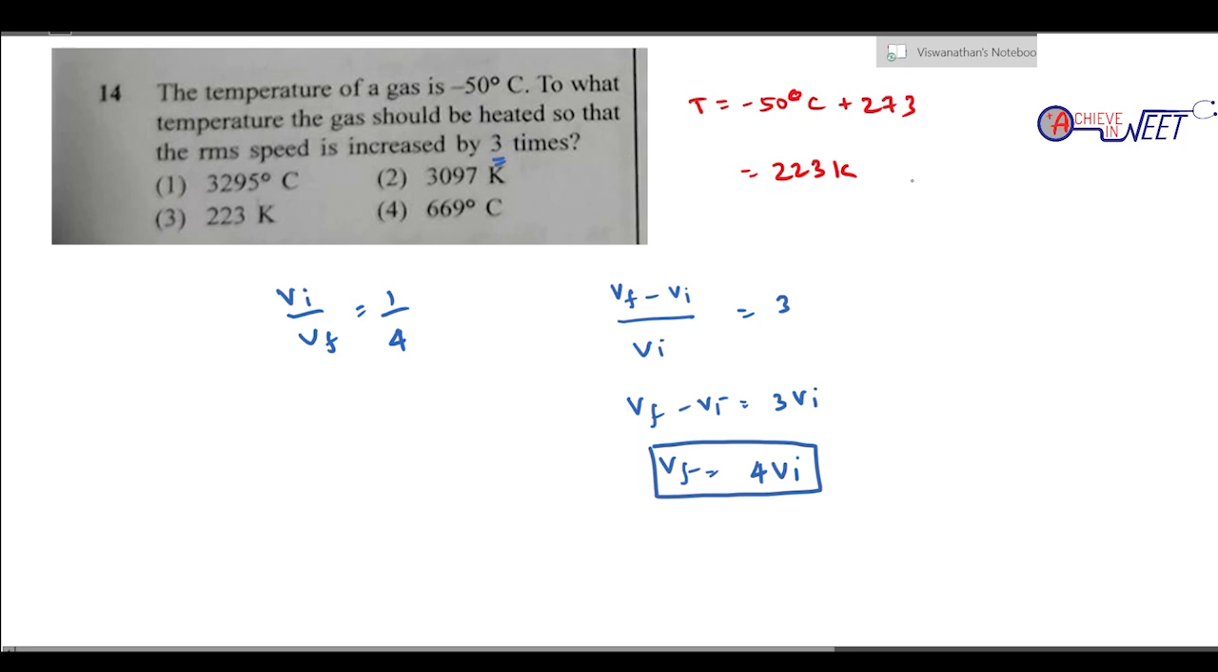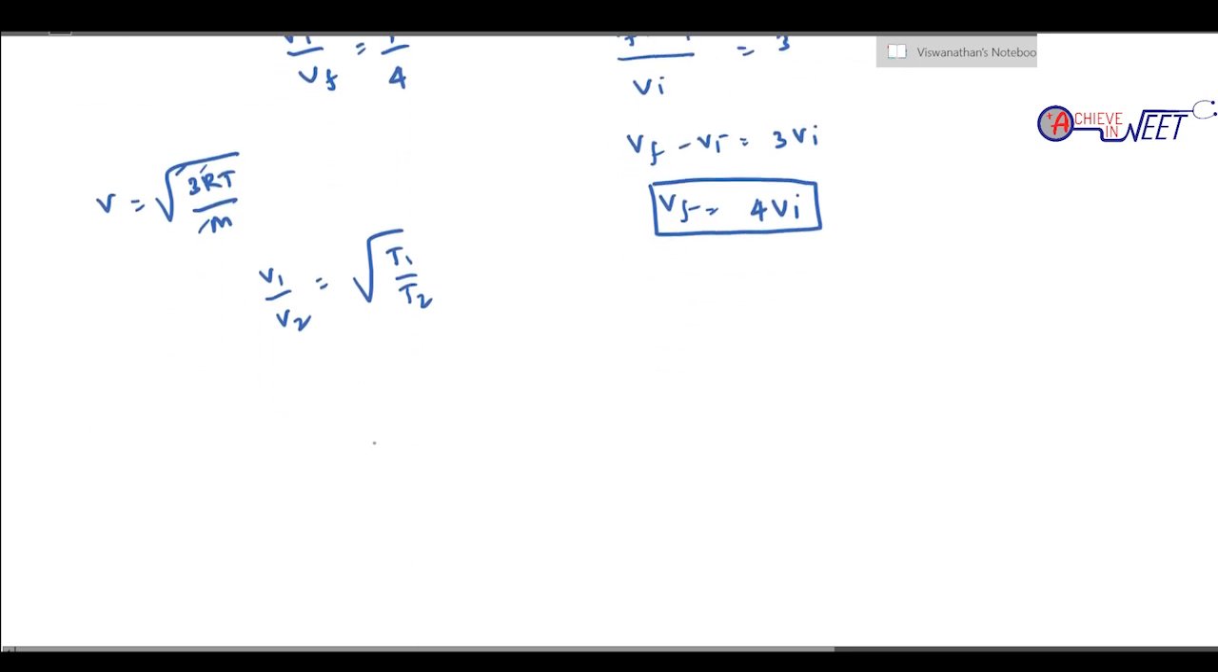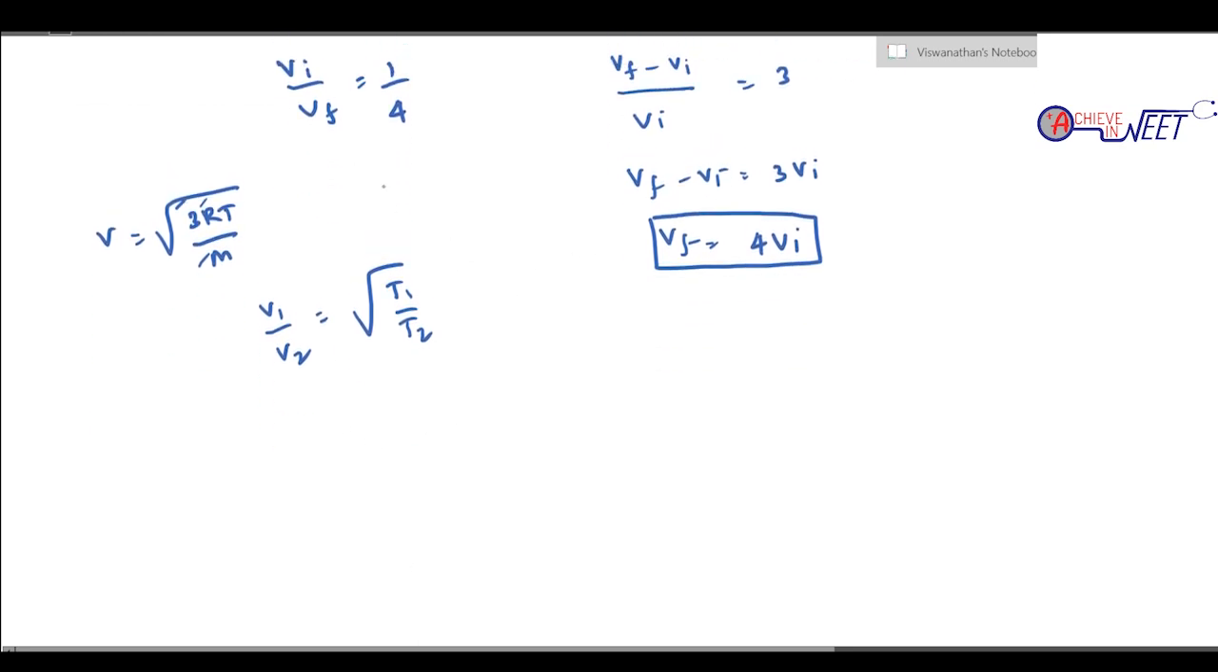இப்போ RMS ஸ்பீடோட ஃபார்முலா என்ன? V வந்து it is root of 3RT by M. So 3 constant, R universal gas constant, molar mass அதுவும் constant. So we can simply say V is proportional to root T. So V1 by V2 is going to be root of T1 by T2. So this is the right way to solve. So V1 by V2 enna? So V initial by V final is 1 by 4. It is root of T1 by T2.